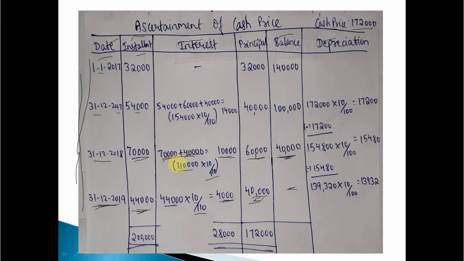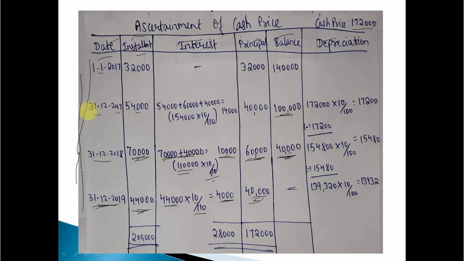Clear? Simple way. See, 70,000 is the installment. Balance remaining is how much? 40,000. We have to add up. Total is 1,10,000. On 1,10,000, 10 divided by 110, interest is 10,000. What about principal? 70,000 minus 10,000, 60,000 is the principal. Now what about the balance remaining here? 60,000, and 40,000 was there, we have taken here. Now add up, 60 plus 40 is 1 lakh. We have to take here. Clear? 60 plus 40, 1 lakh.